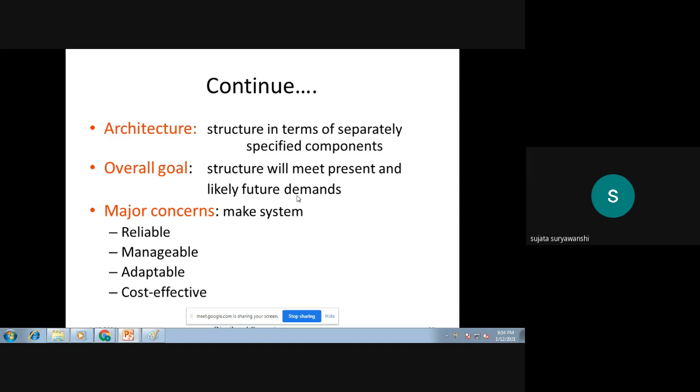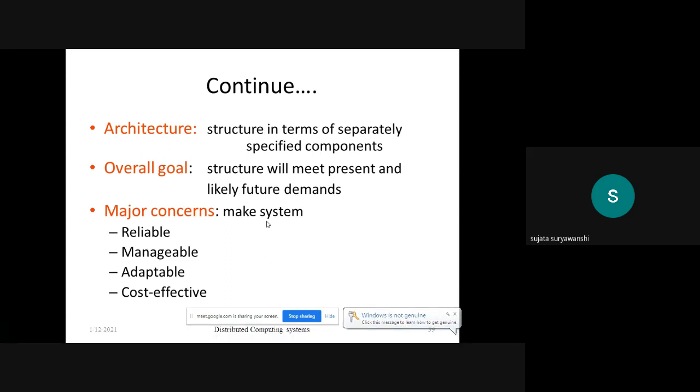Manageable means we can locate a specific server and we can relocate it, changing the location of the specific server as per our convenience. And the distributed system should also be cost effective.